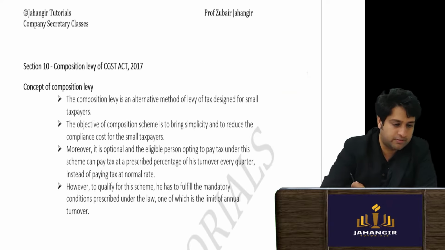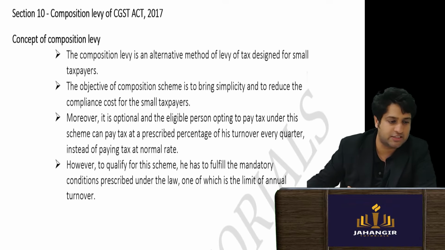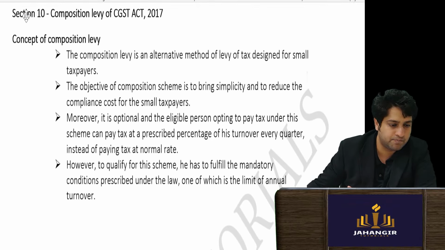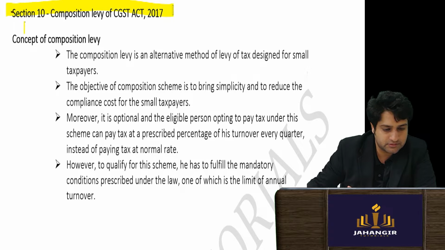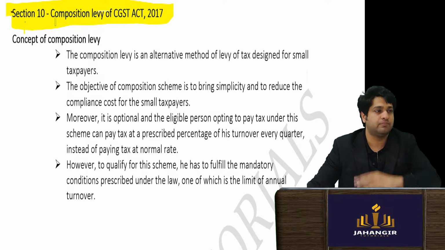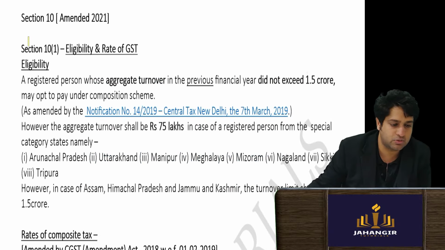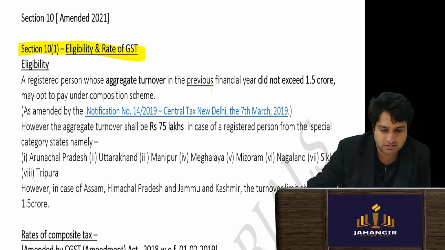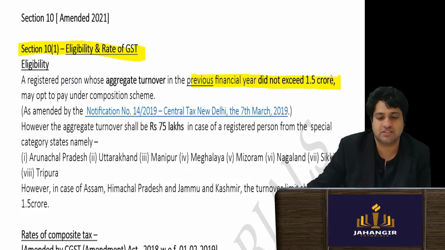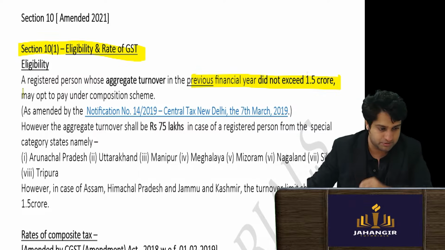Now the first one is section number 10. Now section 10 is the composition scheme. I've explained the concept to you, very simple. Eligibility, sir, who is eligible? Obviously dealers whose turnover in the previous year does not exceed 1.5 crores may opt for the composition scheme.